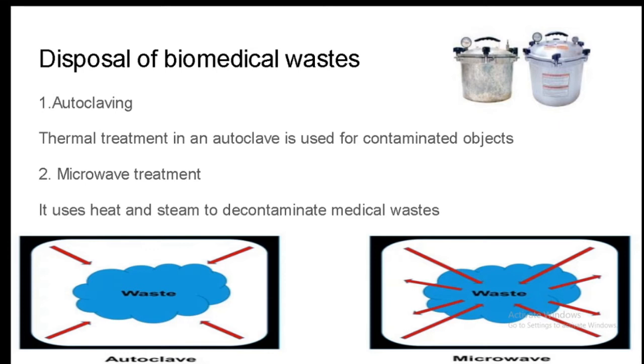Contaminated medical waste is moistened with water and microwaved in a microwave oven. The microorganisms are destroyed by the action of heat and steam. The decontaminated waste is then carried off for off-site disposal.